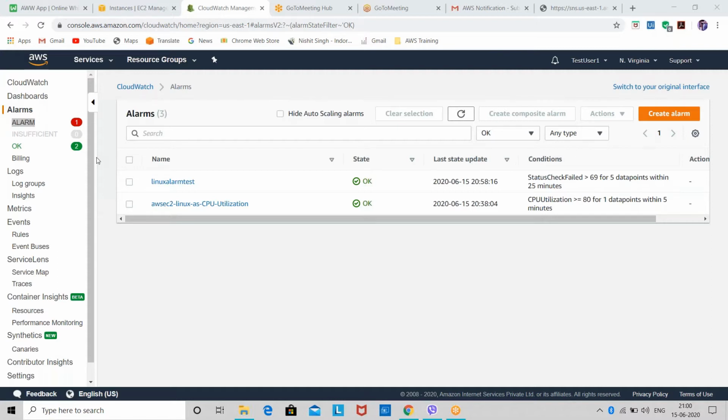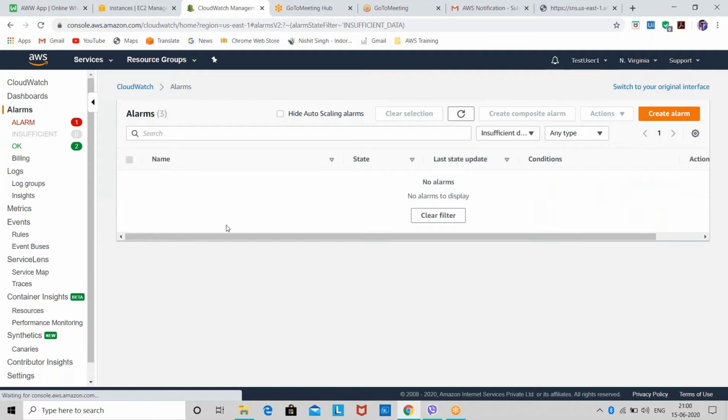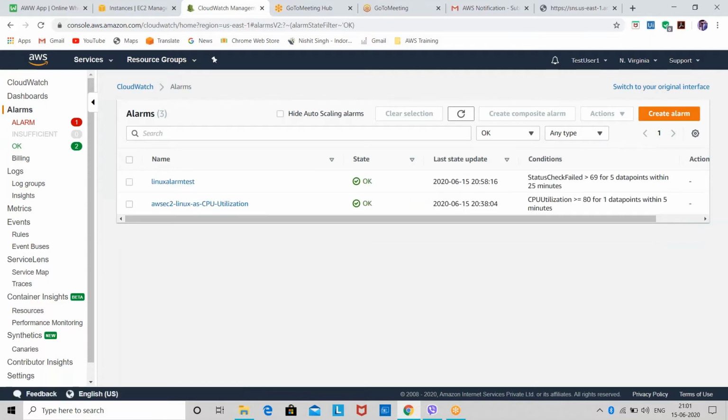Okay. So this way we can create a CloudWatch alarm. Now you can see, because we have configured it, and because CloudWatch automatically does the health check after every particular time interval, as soon as CloudWatch did the health check of my instance, it found my instance healthy. So that's why it shifted this CloudWatch alarm to OK state. Okay, so this way you can create an alarm.